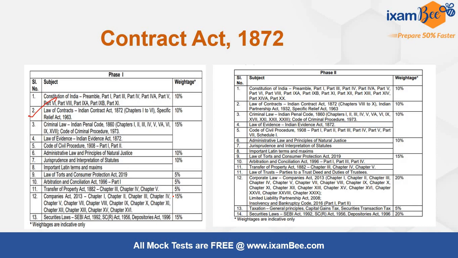So the basic concepts like जैसे minor contract मैंने अभी आपको बताया, ये आपको phase 1 के लिए पढ़ना होगा. So 10% weightage is there along with Specific Relief Act, and phase 2 में only this much change is there, that Partnership Act is also added along with that. So many questions are asked from this. It is a scoring area for you.